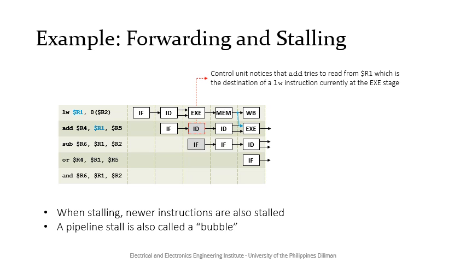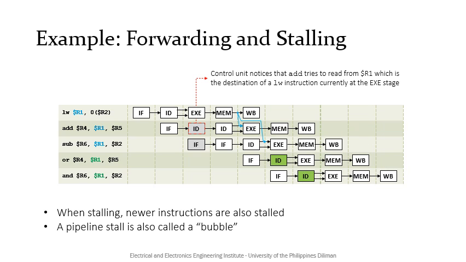We can then forward the fetched data from the mem write back pipeline register to the ALU input for the add instruction. We can also forward to the ID/EXE pipeline register for the use of the sub instruction. The operation proceeds normally for the next clock cycles. Since the ID stages of the OR and the AND instructions now happen after the write back stage of the load word, partially because of the added stall, then no forwarding is needed anymore.